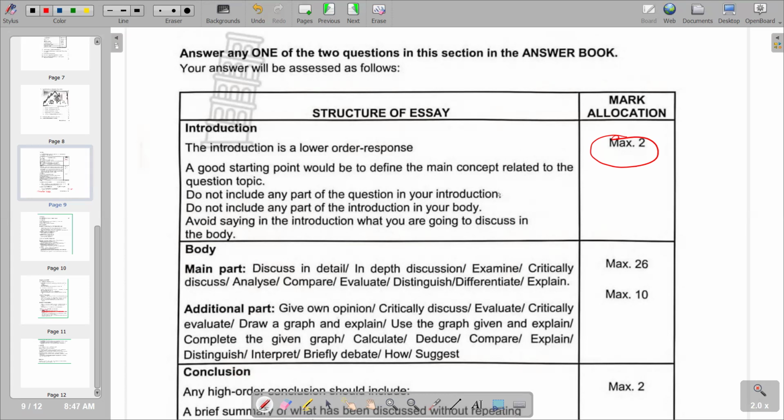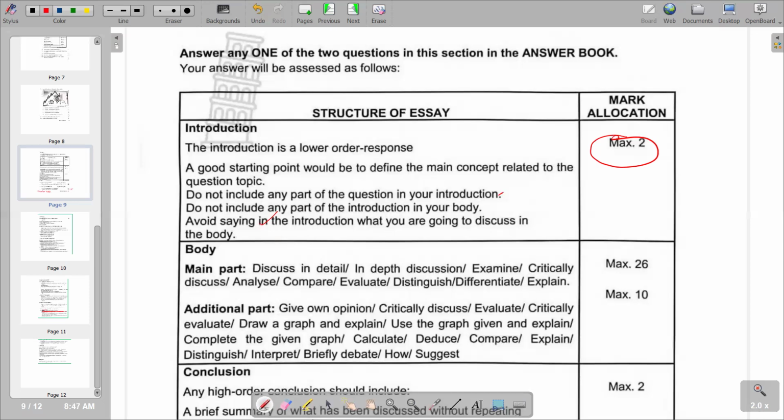Secondly, do not include any part of the introduction in your body. And lastly, avoid saying in the introduction what you are going to discuss in the body.